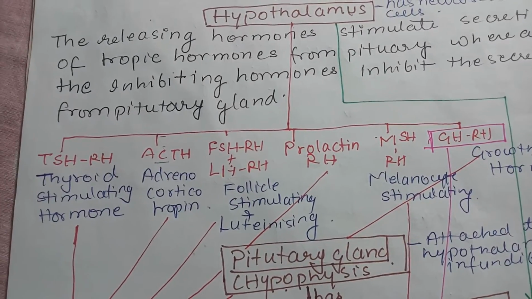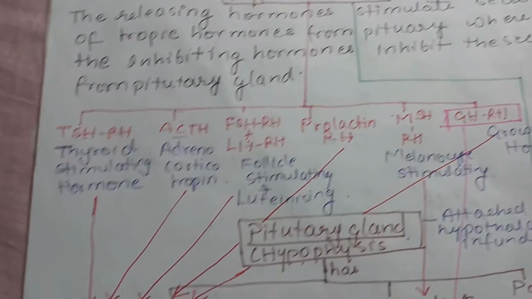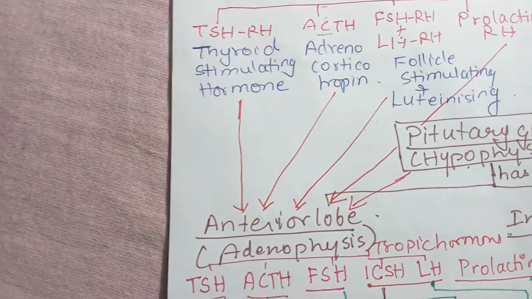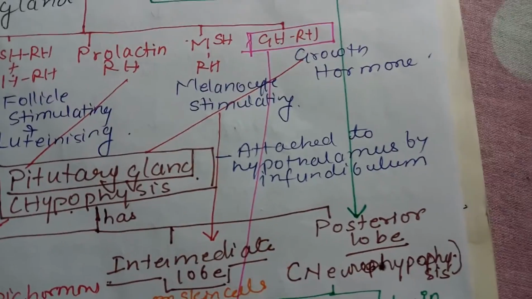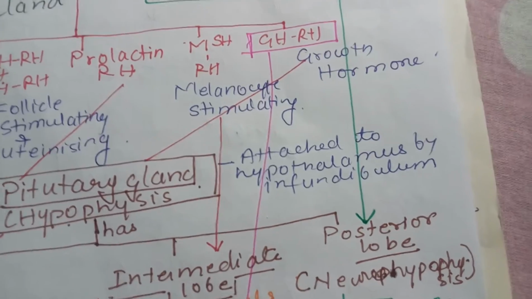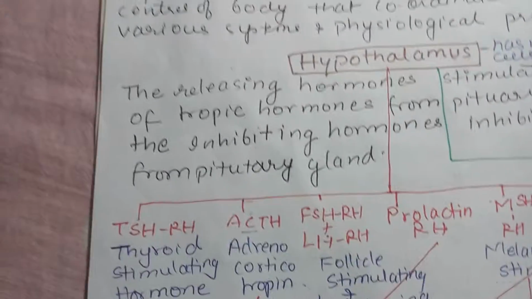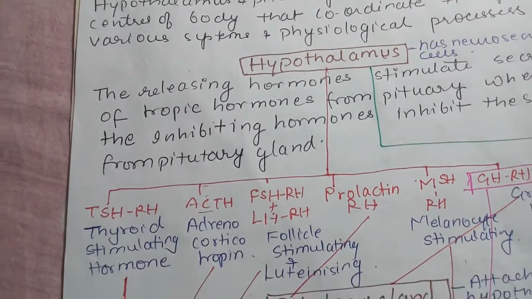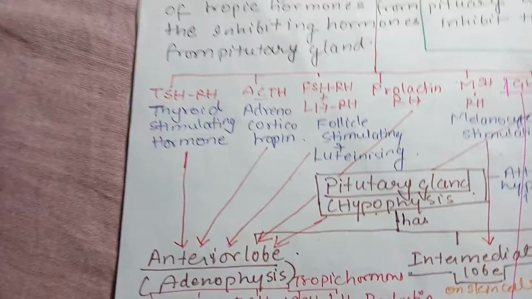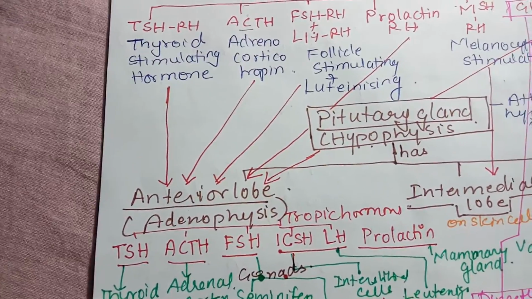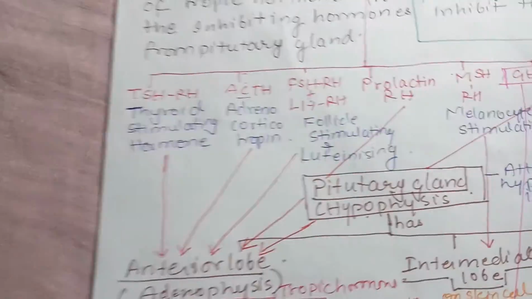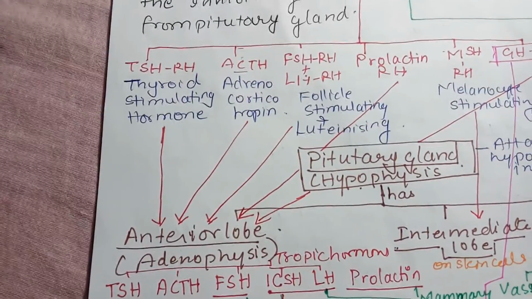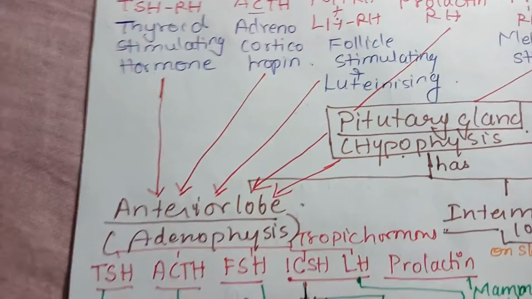Now this pituitary has 3 different lobes: anterior lobe, posterior lobe, and intermediate lobe. The anterior lobe is also known as adenohypophysis, and the posterior lobe is also known as neurohypophysis. Now all these hormones which are released by the hypothalamus act on the anterior lobe of the pituitary, and from the pituitary the anterior lobe further secretes these hormones.